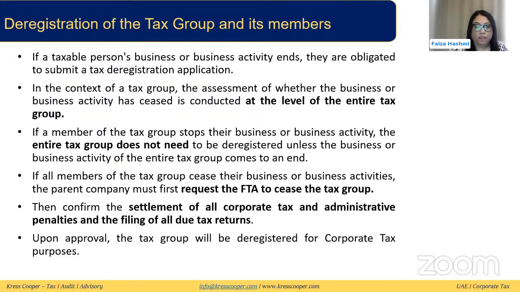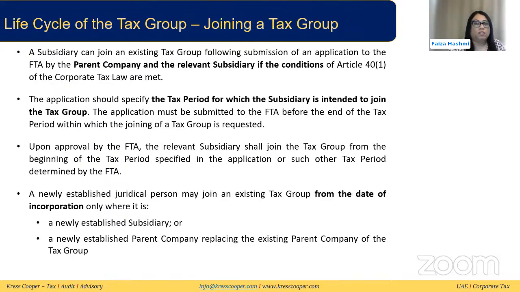So first they will apply to the FTA, then they will settle all the corporate tax penalties and the payments, file the last return, and then after approval, this deregistration will happen. Now during this life cycle of the group from formation to deregistration, it could be that a new member has joined the tax group. So let's talk about that.